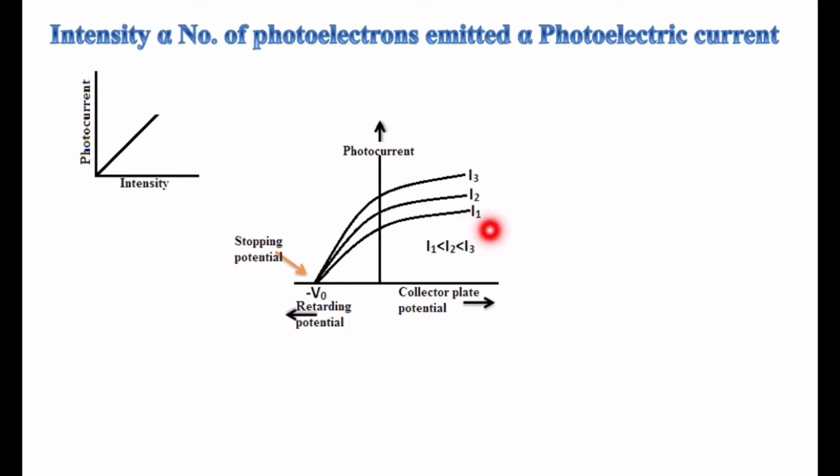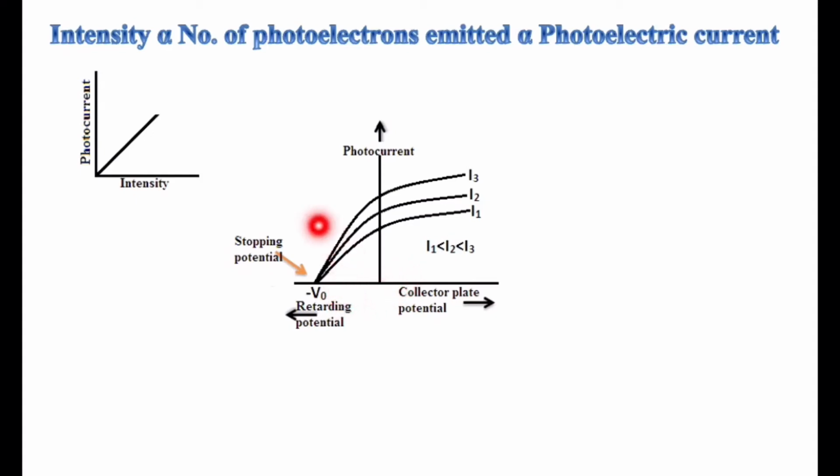If I1 is a particular intensity, less than I3, say I1 emits 10 electrons, so the current corresponds to 10 electrons, and I3 emits 20 electrons, so the current is different for 20 electrons. When we increase the collector plate potential, the current remains the same, because the emitted electrons are the same for a particular intensity. If you increase the intensity, the electrons increase, so the current is different for different intensities. I3 is the greatest intensity and I1 the least, so I1 is less than I2, which is less than I3. Likewise, the saturation current of I1 is less than that of I2, which is less than that of I3. So intensity is directly proportional to the current produced, or the number of photoelectrons produced.